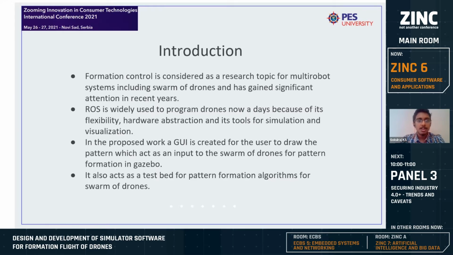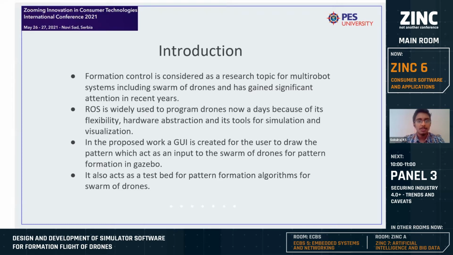So generally, formation control is considered as a research topic for multi-robot systems, including swarm of drones, and gains significant attention nowadays. From light shows conducted by Intel to the delivery robots which are delivering food and medicines around the world using drones, drones have become a significant part of the technological world and also a part of commercialization.